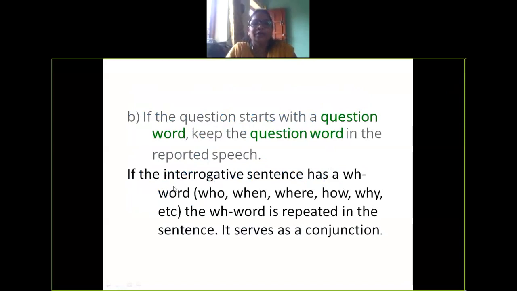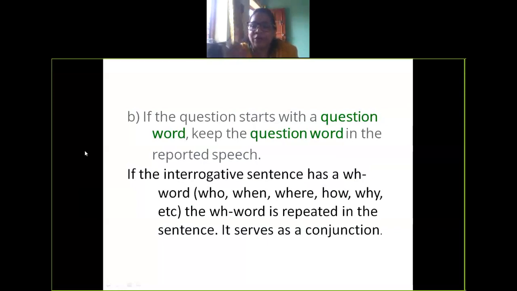Okay, now the second form of framing the interrogative sentences: WH words. When we start the sentence with WH words, that is who, when, where, how, why, what, etc., the WH word is repeated in the sentence and it serves as a conjunction. That means they are retained, they are not dropped. As do, does, did, they are not dropped. Or as auxiliary verbs, they don't change position.